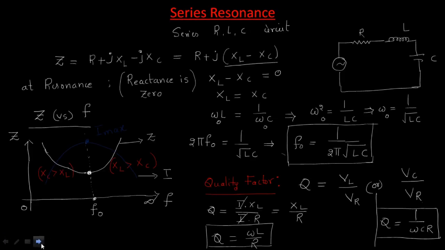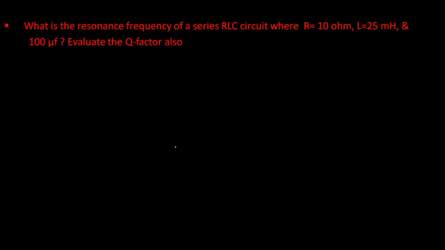Now we will discuss one problem regarding series resonance. First, write down the given data. What is the resonant frequency of a series RLC circuit?